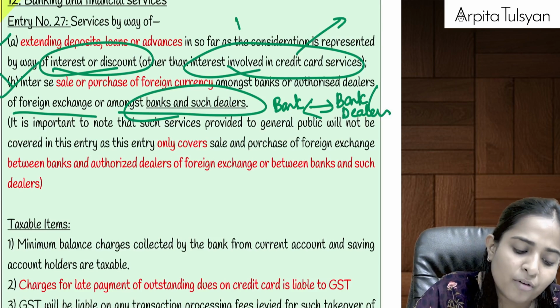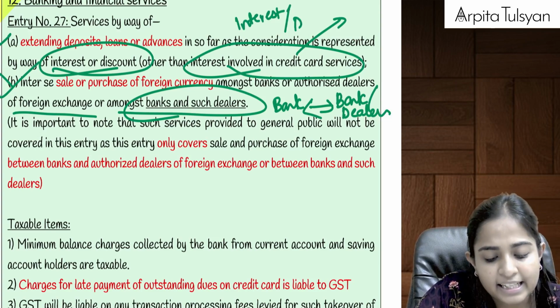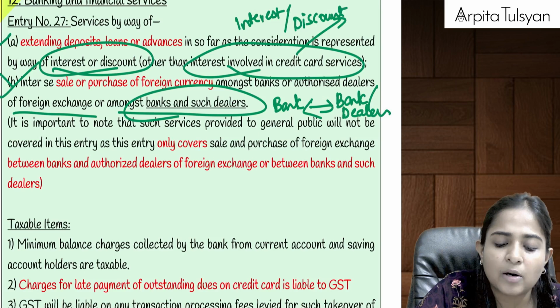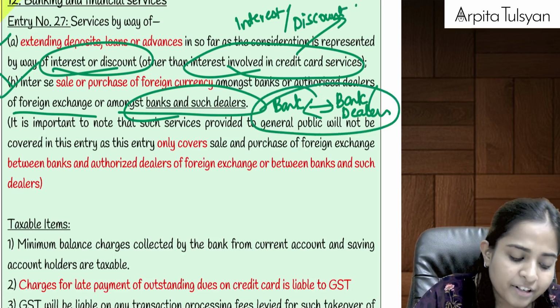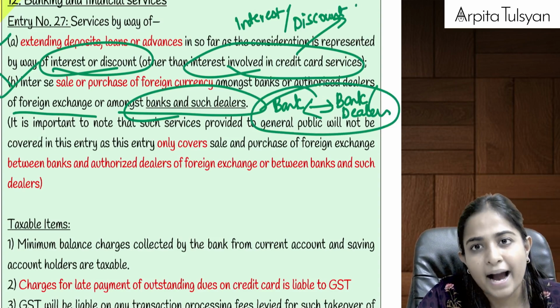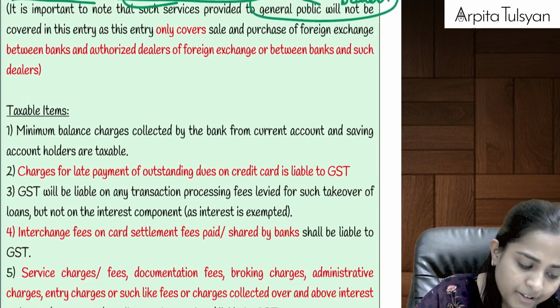So first one was any income or any service where we get the income in the form of interest or discount, that will be exempted. And second one, any transaction of dealing in foreign currency between banks or between dealers or between banks and dealers will be totally exempted from GST.